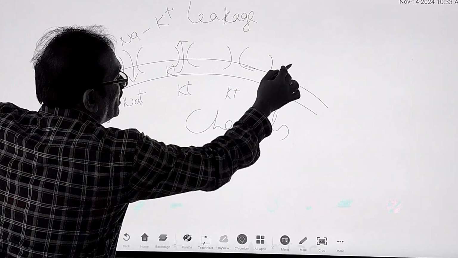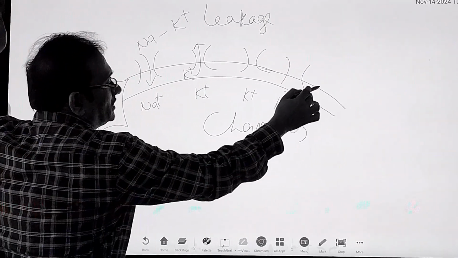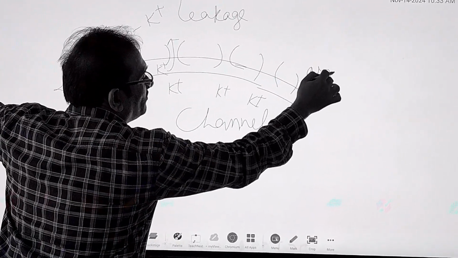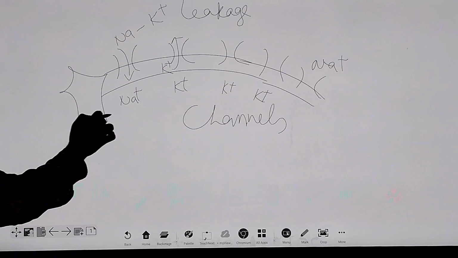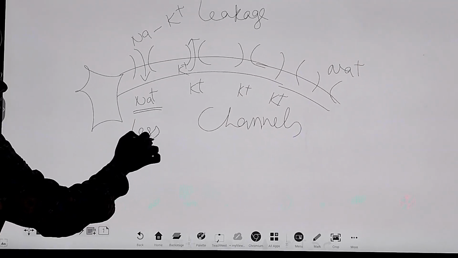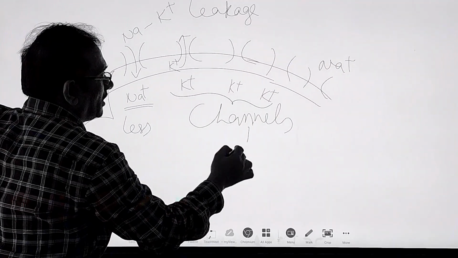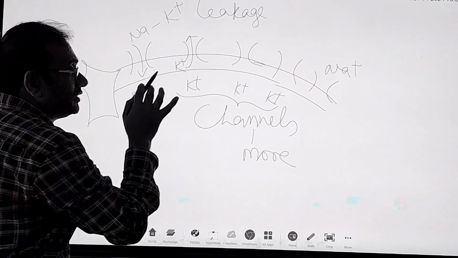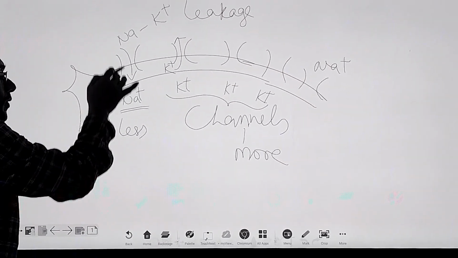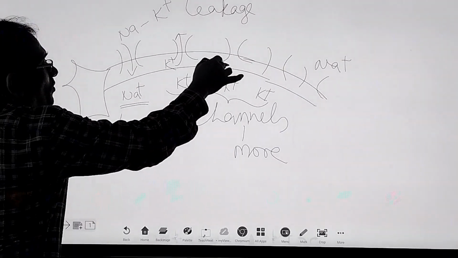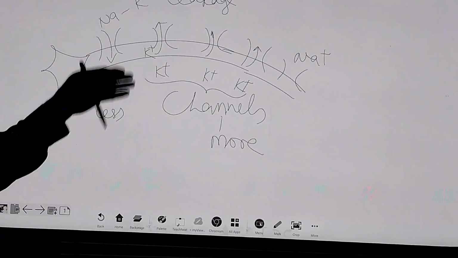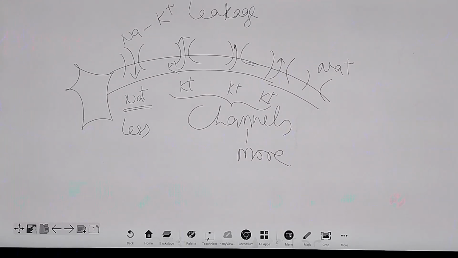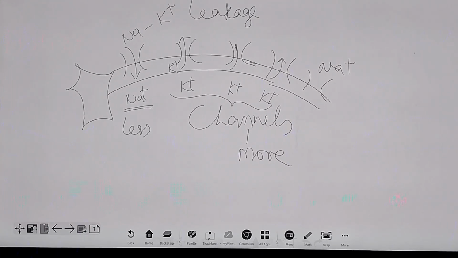Along the length there are more potassium channels, but somewhere there are fewer potassium channels, and sodium channels are there. So sodium channels are less in number, whereas the potassium channels are more in number. So that is why sodium movement is less, but potassium movement is very high. This type of leakage is present on the length of the axolemma, the membrane of the axon. So these are called sodium potassium leakage channels.